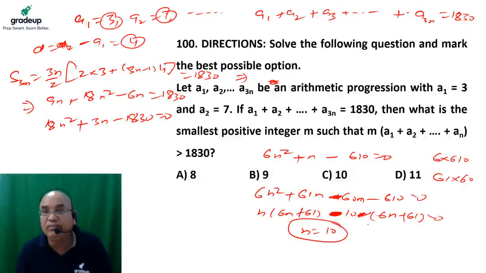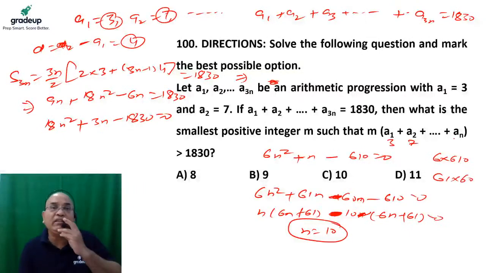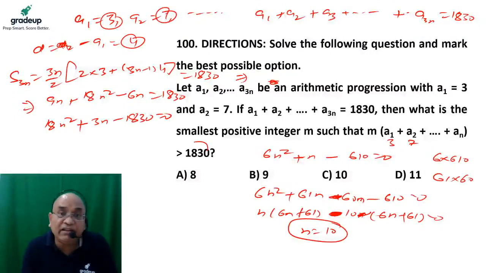Now what is the question? Then what is the smallest positive integer m such that m into a1 plus a2 plus a3 plus up to an is greater than or equal to this much. The value of a1 is 3, a2 is 7, that is given. We have to calculate the value of m. And their sum should be greater than this. Okay, no problem at all. So we can do it easily. How can we do it?